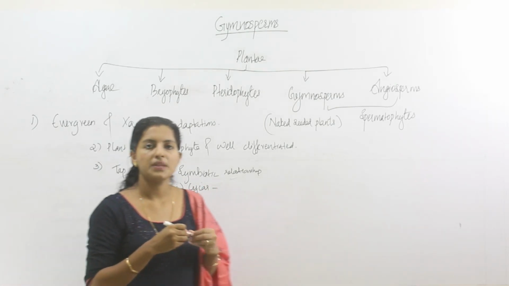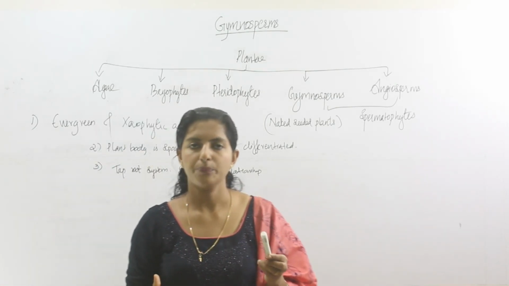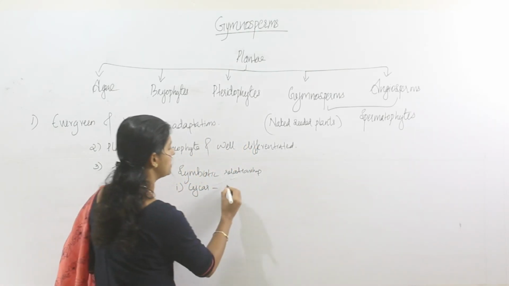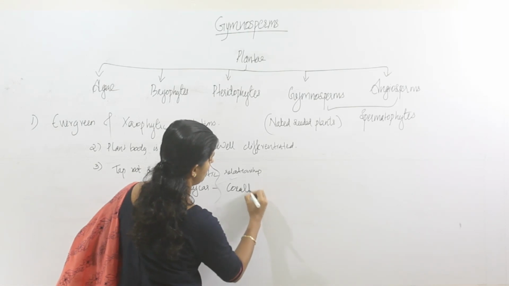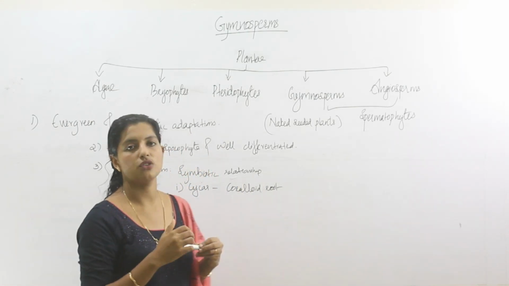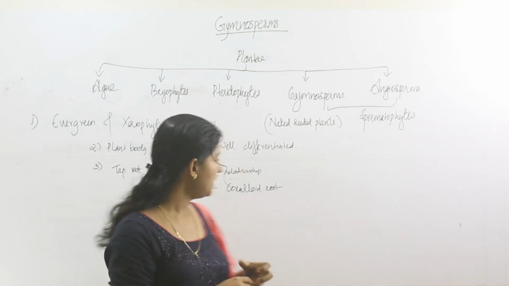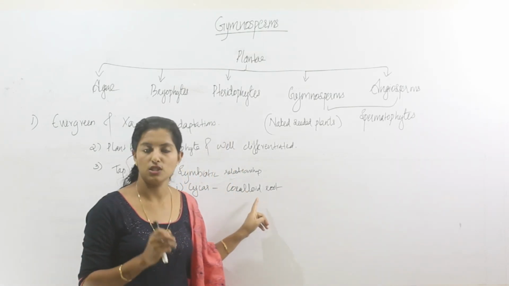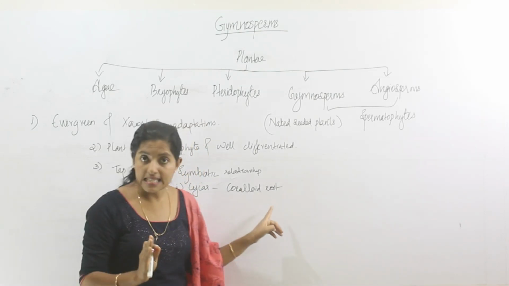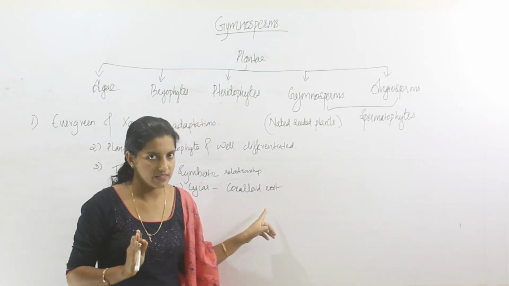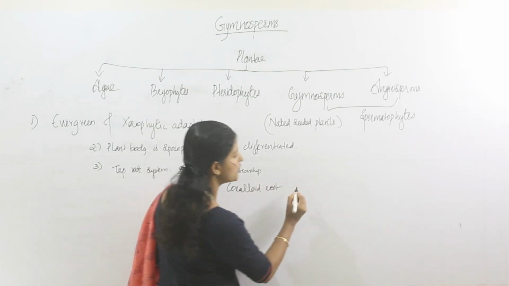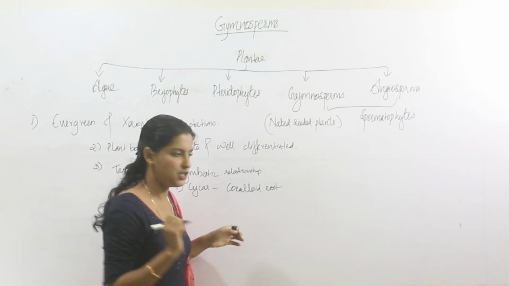In Cycas, along with the taproot system, they possess a second type of root system called coralloid root. Normally the function of root is anchorage and absorption. Here the coralloid root is not a normal root. It is negatively geotropic. Normally the roots are positively geotropic, but the coralloid roots are negatively geotropic, and they show dichotomous branching.